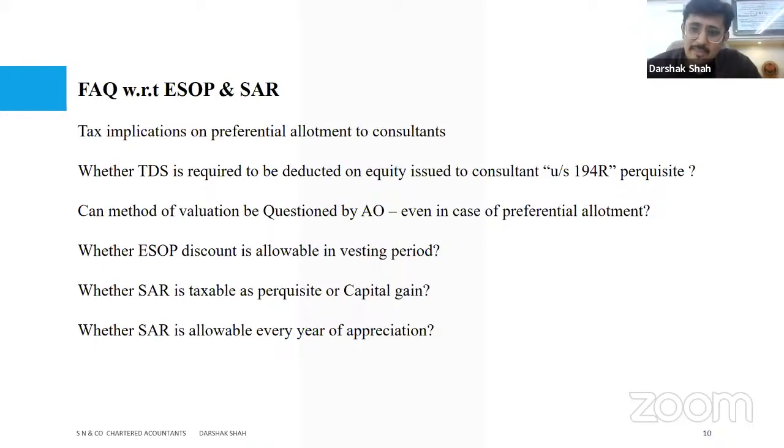It should also be considered as business income or professional income, because at the end of the day, you are receiving something for the services which you are rendering. I would not absolutely deny that particular fact, because yes, I'm actually getting the benefit as part of rendering the services.